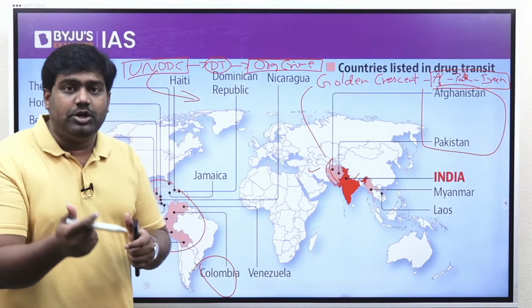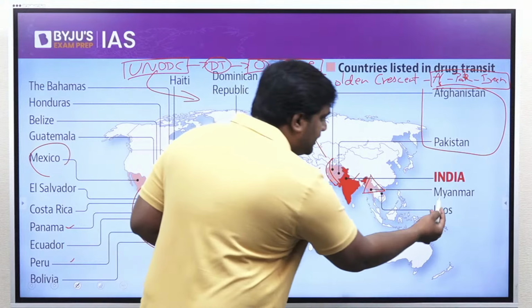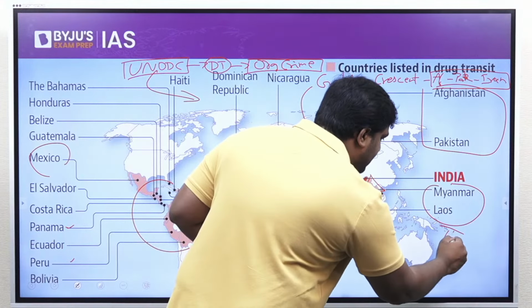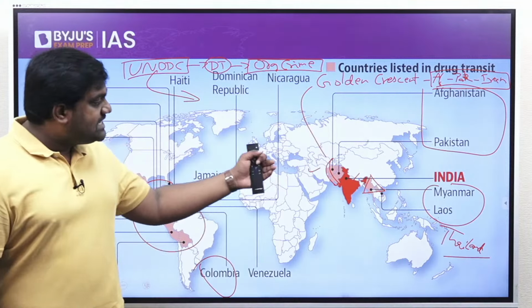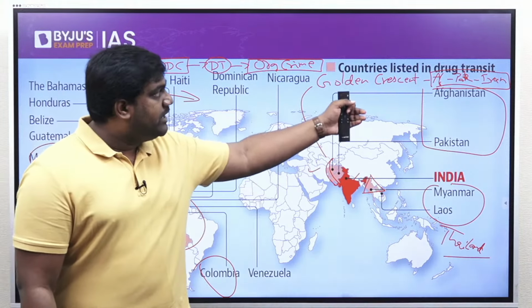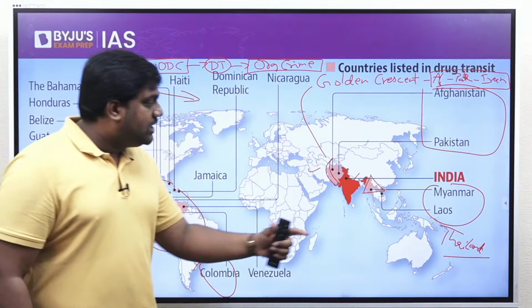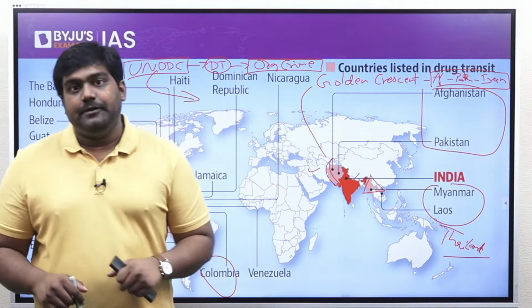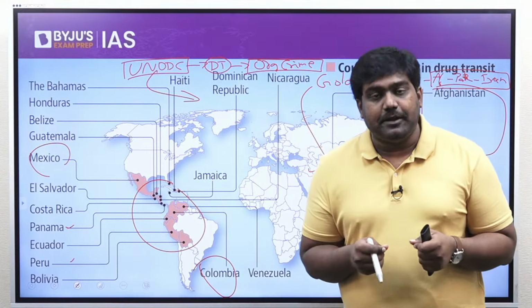Similarly, to the eastern borders of India, there is a similar region called the Golden Triangle that includes Myanmar, Laos and Thailand. So to the west we have the Golden Crescent, including Afghanistan, Pakistan and Iran. To the east we have the Golden Triangle, including Myanmar, Laos and Thailand. So India is sandwiched between two major hubs of drug production and drug trafficking.